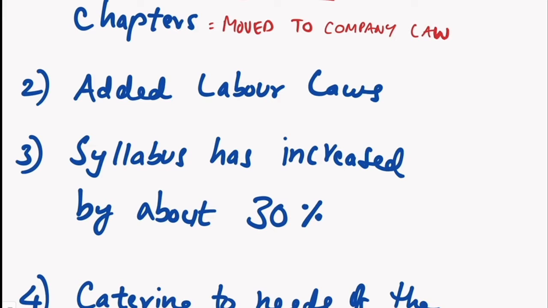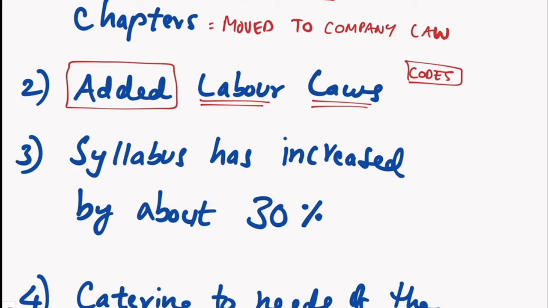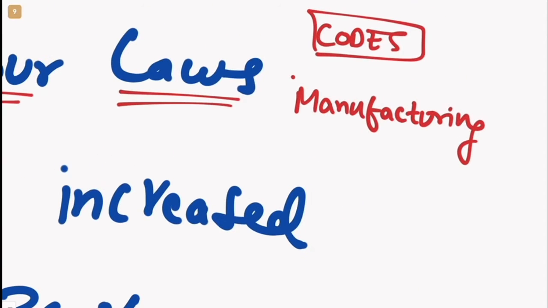And second important news is they have added labor laws. And why do you think they have added labor laws? See, they have added labor laws because the new labor codes is going to come into India, and India is set to become a manufacturing hub. You know very well that countries don't want to deal with China. Countries don't want to deal with China, and India is one of the countries which is going to gain.